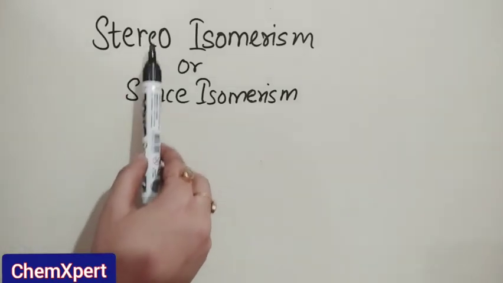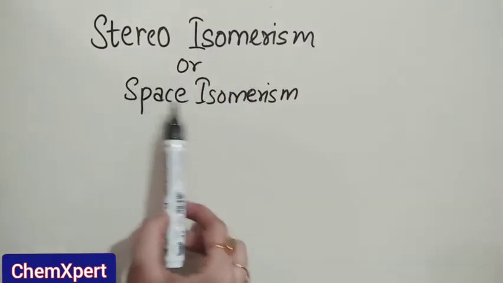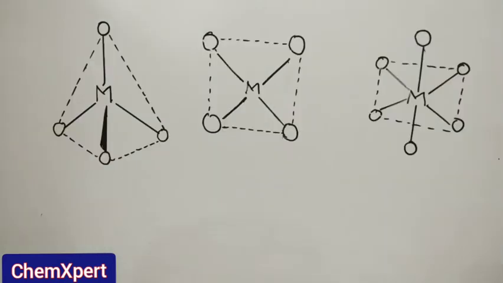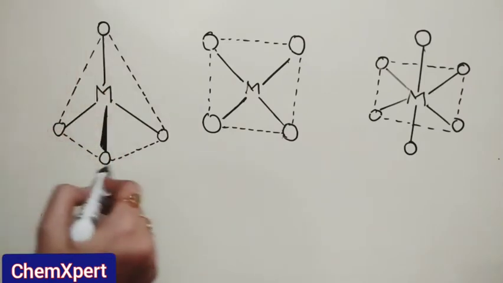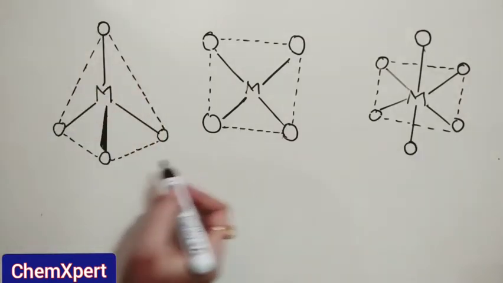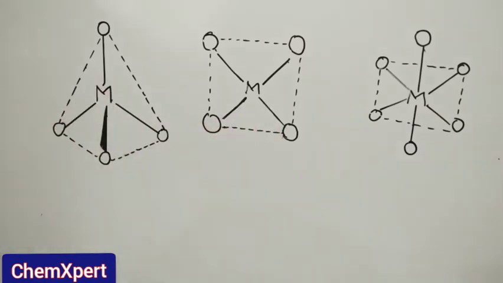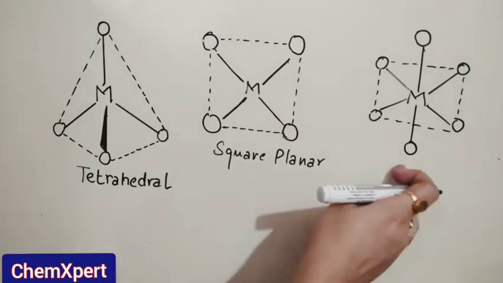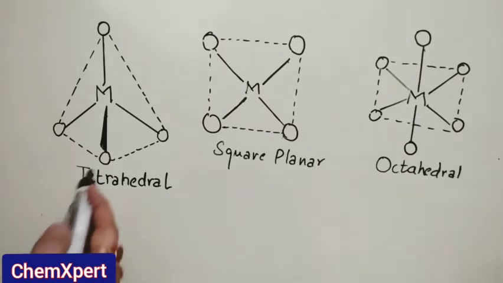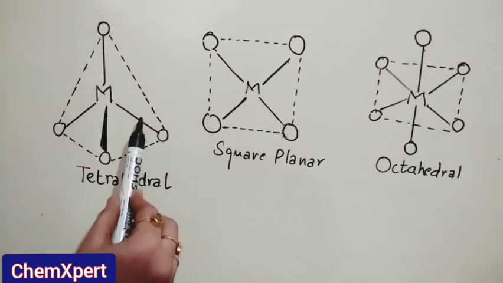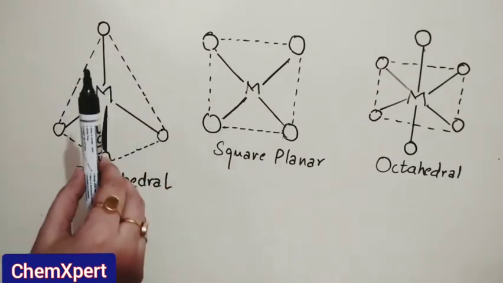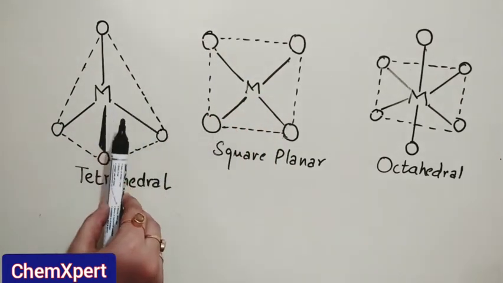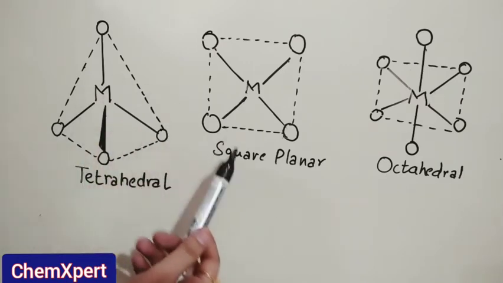In this video, we are going to discuss stereoisomerism, or we can say space isomerism, of coordination compounds. In coordination compounds, the ligands are arranged in a specific orientation around a metal atom or ion. For example, this one is a tetrahedral geometry, this one is square planar, and this one is octahedral. So stereoisomerism, or space isomerism, arises whenever there is a different position or arrangement of ligands in space around a metal atom or ion.